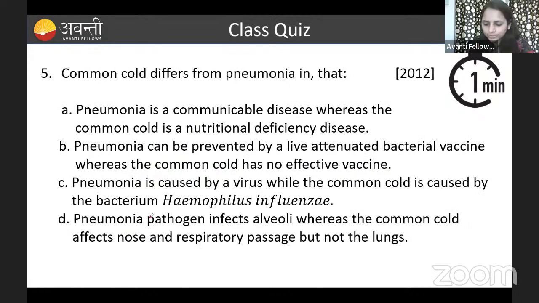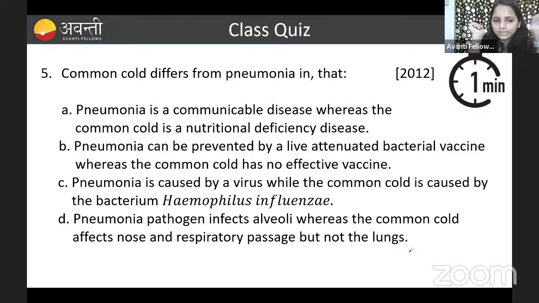Let us go to the next question. How does a common cold differ from pneumonia? In option A, they are telling pneumonia is a communicable disease, whereas a common cold is a nutritional deficiency disease. Coming to B, pneumonia can be prevented by a live attenuated bacterial vaccine, whereas a common cold has no effective vaccine.